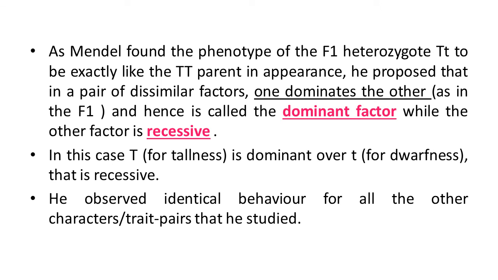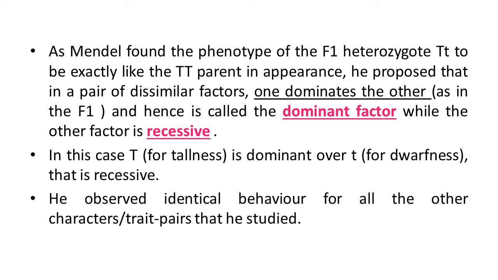Mendel found the phenotype of the F1 heterozygote. Now the term is different: both alleles are not similar, they are dissimilar, different kinds of alleles, that is capital T and small t. It was exactly like the capital T parent in appearance, because the dominant allele is present here, capital T. In the presence of this dominant, the recessive can't express itself. He proposed that in a pair of dissimilar factors, one dominates the other, like in the F1 generation, and hence is called the dominant factor, while the other factor is the recessive factor.